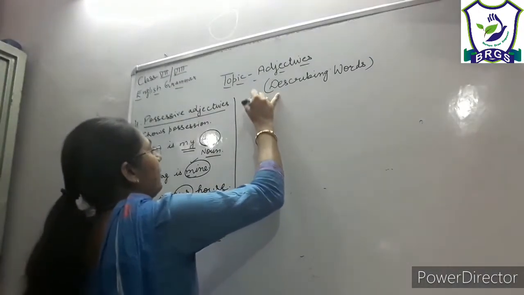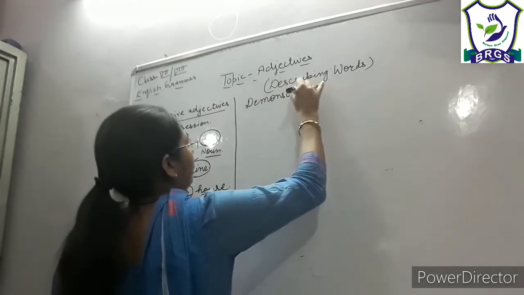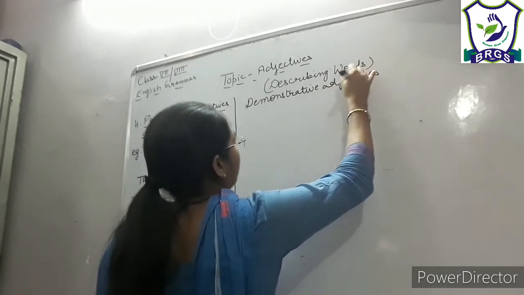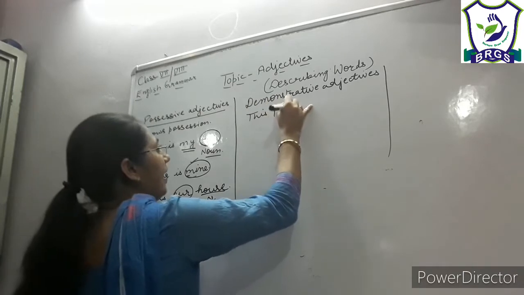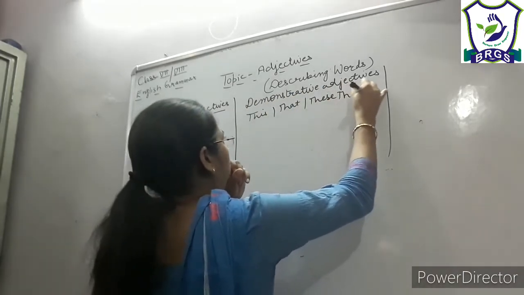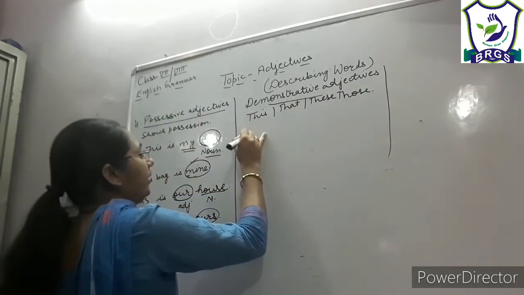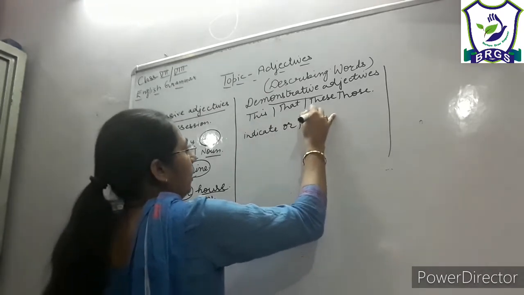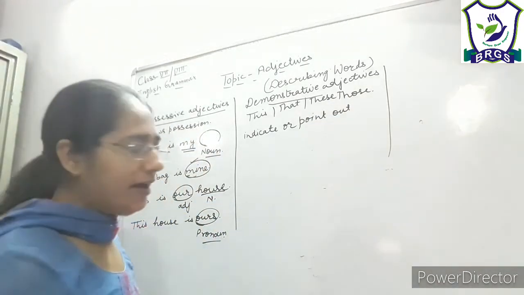Next we are having demonstrative adjectives. Demonstrative adjective, also I have told you that the words this, that, these, those, are used to indicate or point out a noun or pronoun we are talking about in the sentence, right?